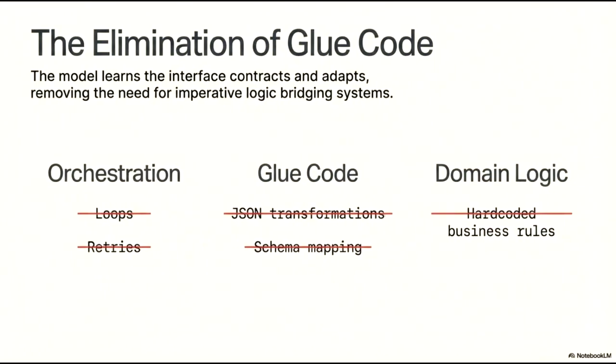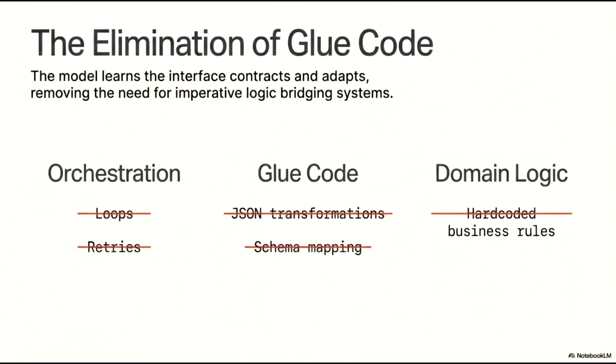The elimination of glue code represents a significant milestone in software engineering. As models learn to understand and adapt to interface contracts, the traditional requirement for imperative logic to bridge systems is rapidly diminishing. This transformation is evident across three critical layers. In orchestration, the necessity for manually programmed loops and retries is being phased out in favor of autonomous execution. Within the realm of glue code itself, we no longer need to write manual JSON transformations or perform complex schema mapping. The model handles these data translations inherently.